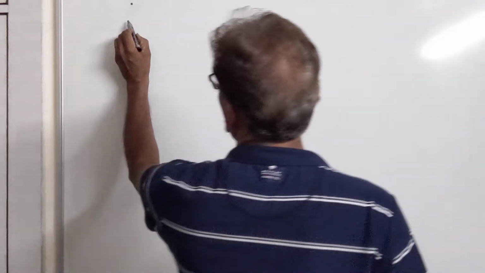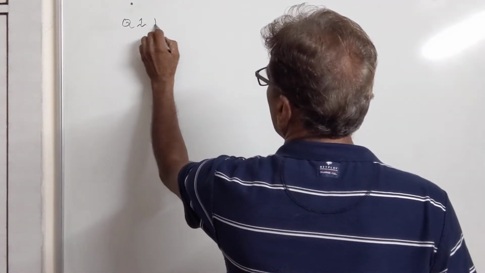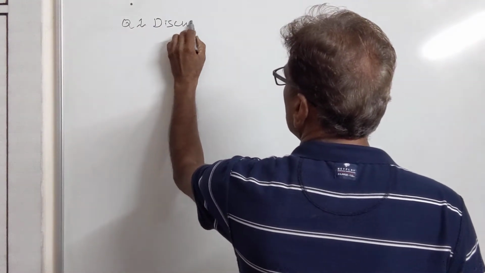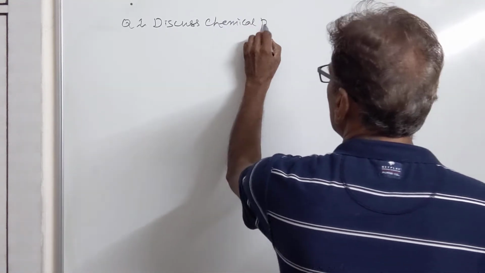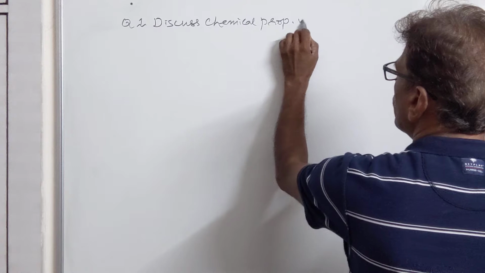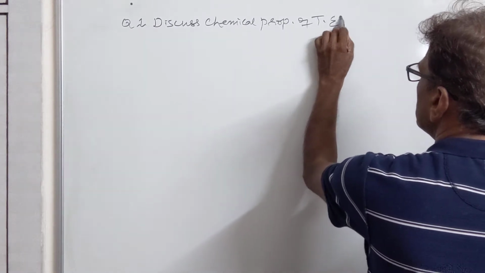We are continuing with transition elements. Now we come to the chemical properties of transition elements. Question: discuss chemical properties of transition elements.